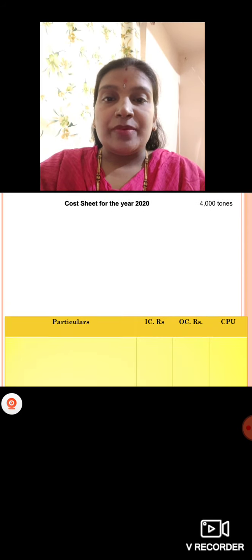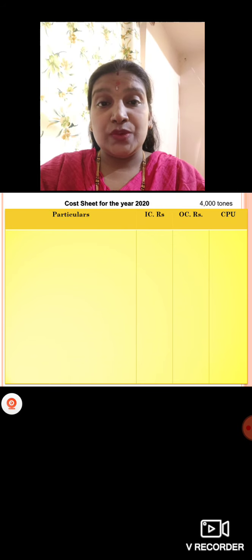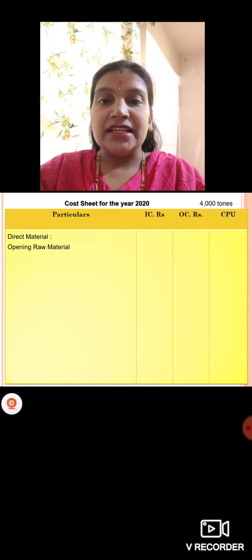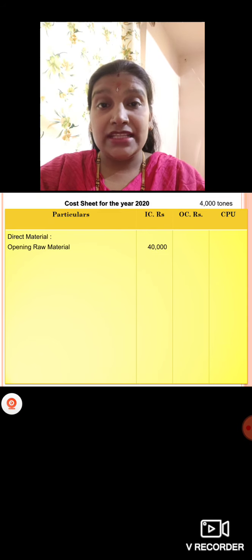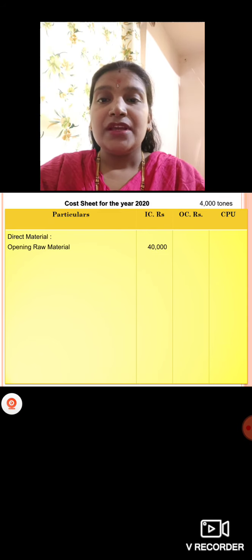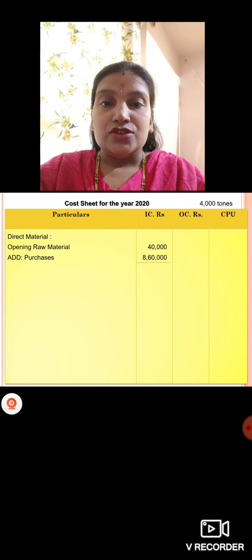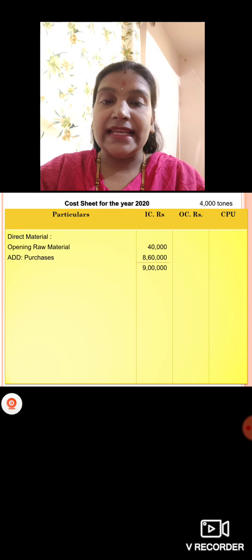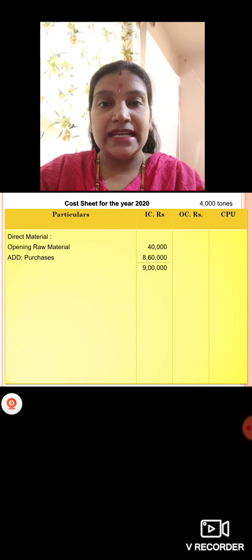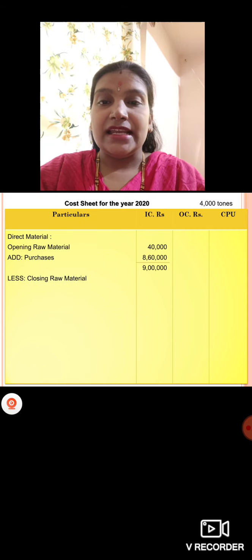So first we have to prepare the normal cost sheet for the year 2020. How many units were produced? 4,000 units were produced there. So first we'll write direct material. In that we first write opening raw material, which is 40,000. For that we are going to add purchases. How much we have purchases? 8,60,000. So 40,000 plus 8,60,000 you'll get 9 lakh.